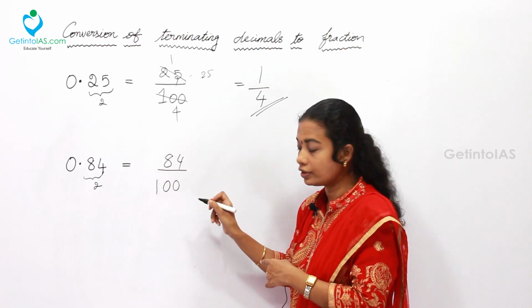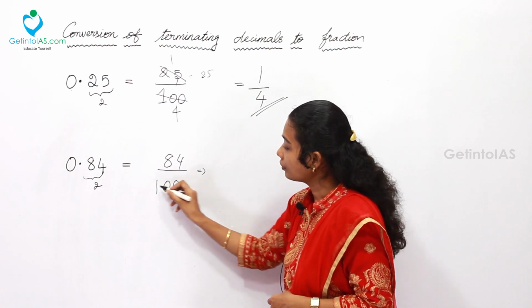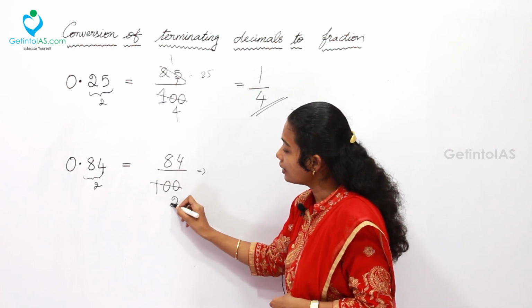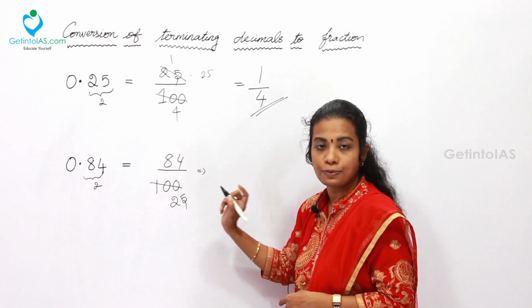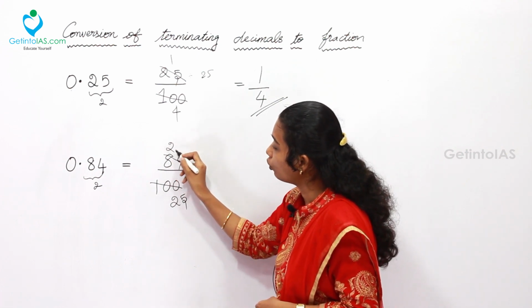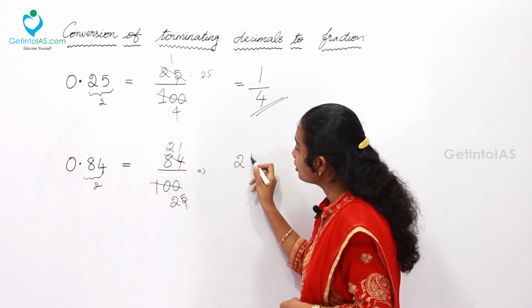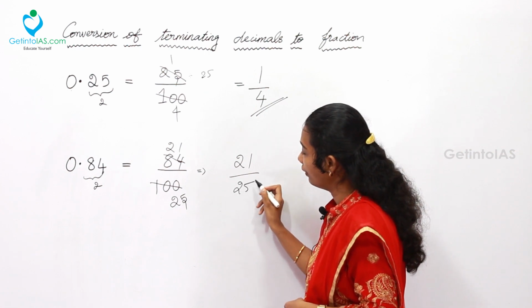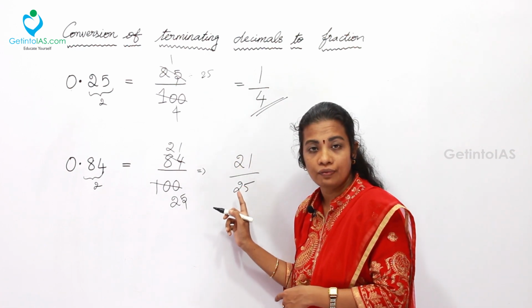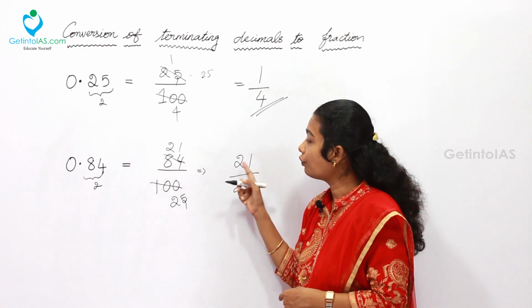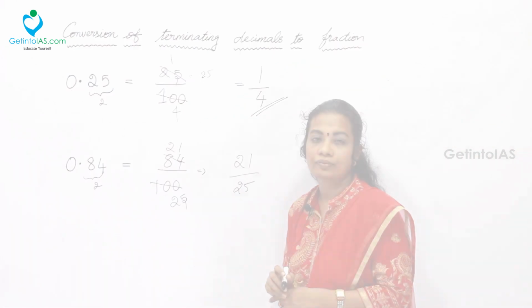Now you can solve this. I can get it divided by 4. I can say 25 times 4 is presented here. Here 2 times 4 is 8, 1. Finally my answer is 21 by 25. So the equivalent fraction value for 0.84 is 21 by 25.